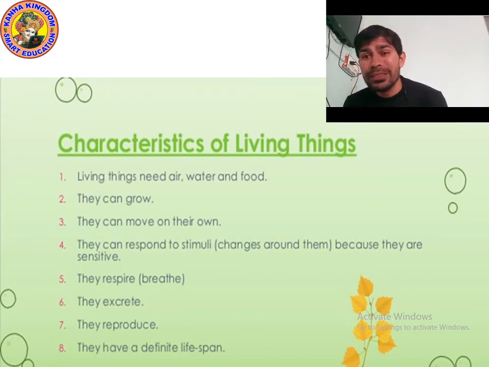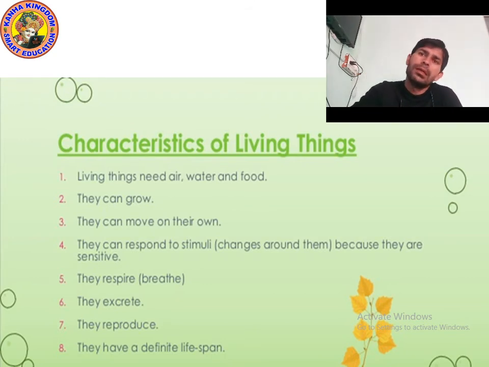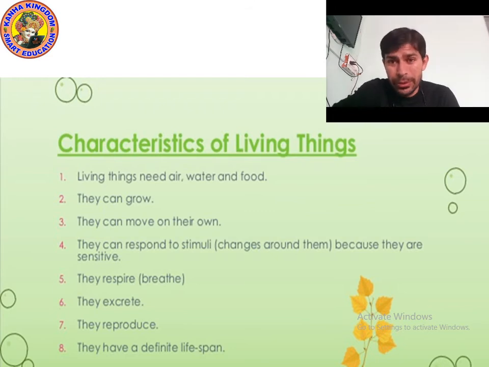Point number 5, living things can respire, non-living things cannot respire, means non-living things cannot breathe. Point number 6, living things can excrete, while non-living things cannot excrete. Excrete means removing the waste out of the body, throwing out the waste from the body through the different paths. Okay. And living things reproduce, means they give birth to baby, but non-living things do not give birth to baby.